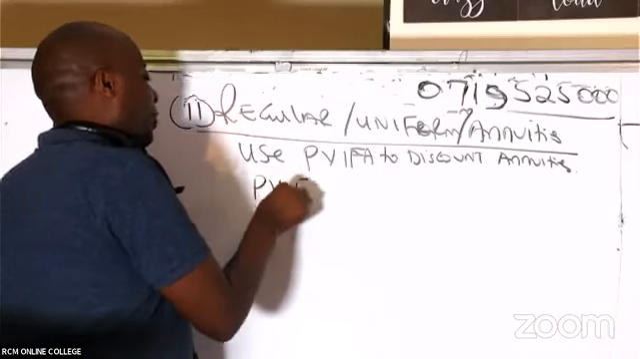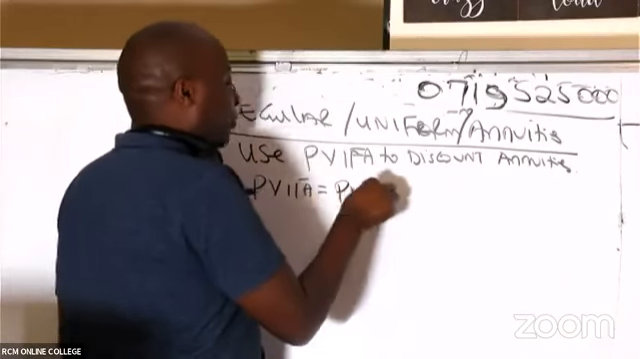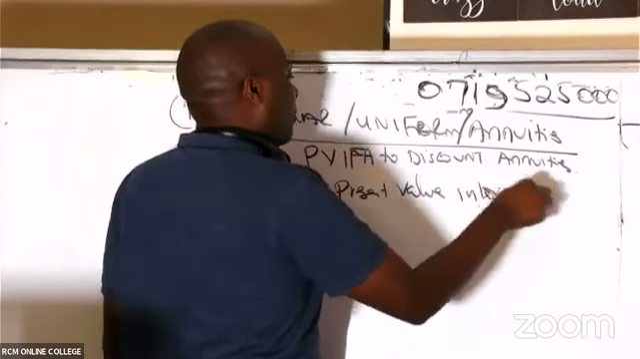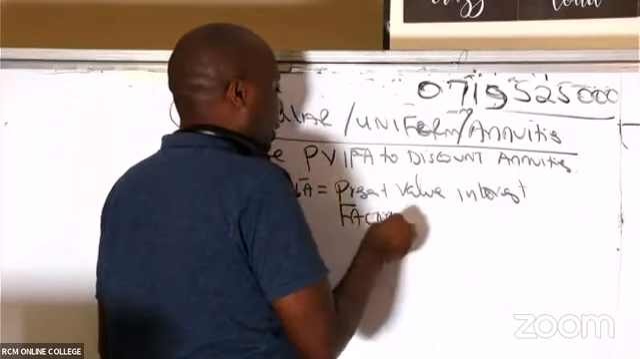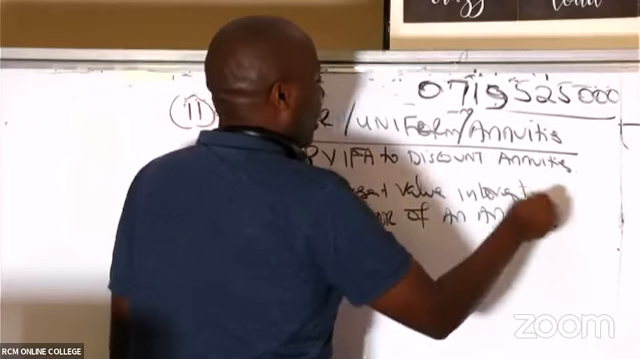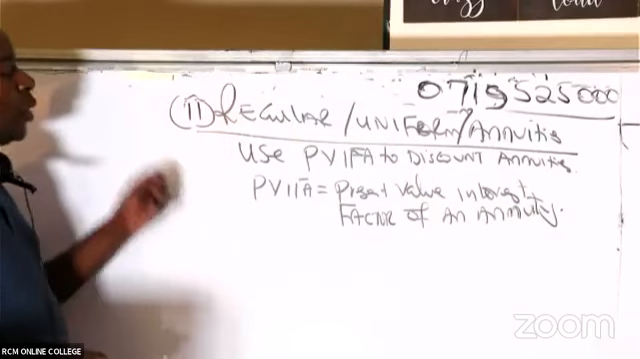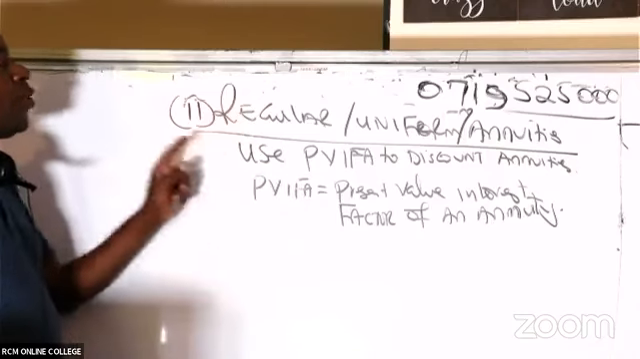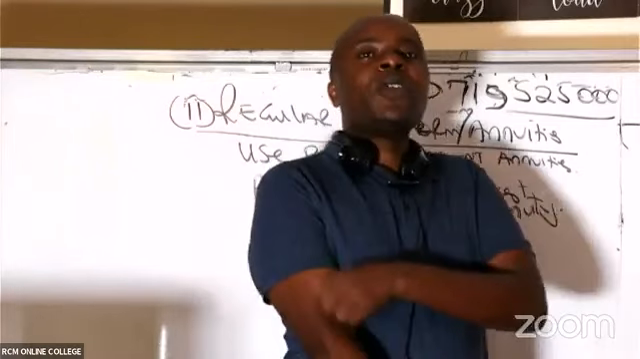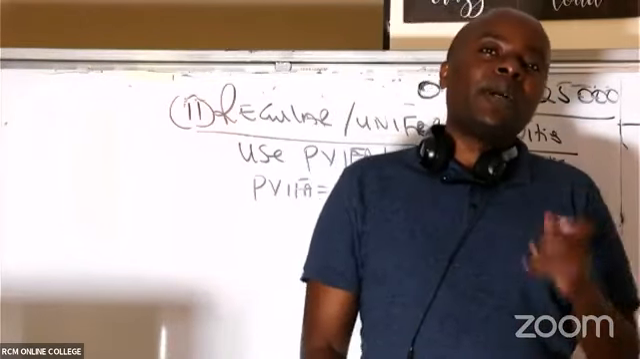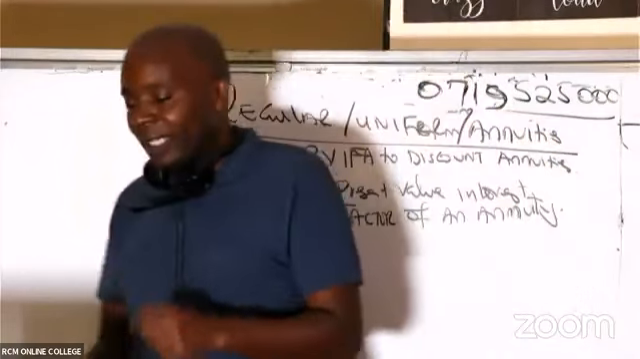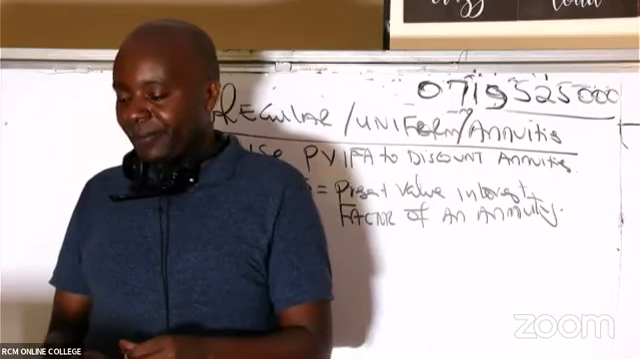And this PVFA is really a simple thing. It is the present value interest factor of an annuity. We normally use PVFA to discount regular cash flows. For example, this year you are getting 10, next year you're getting 10, the other year you're getting 10, that amounts to uniformity, regularity.